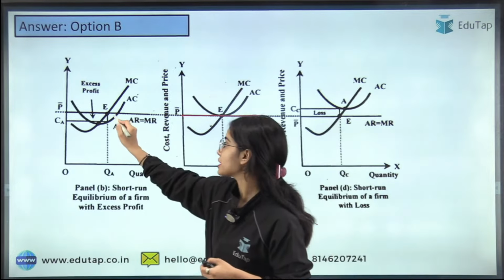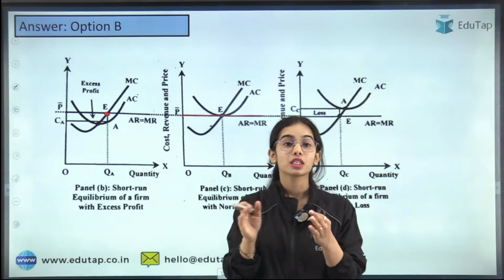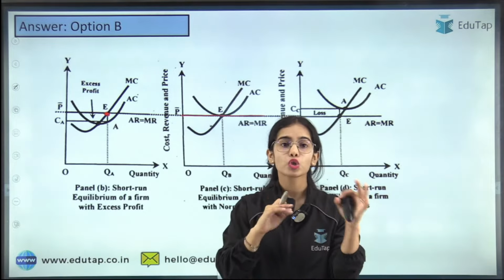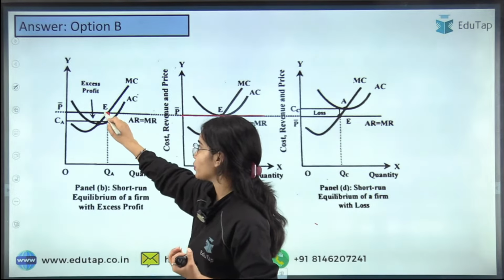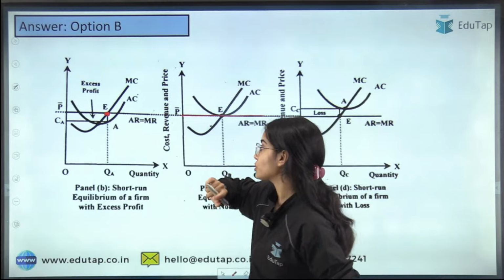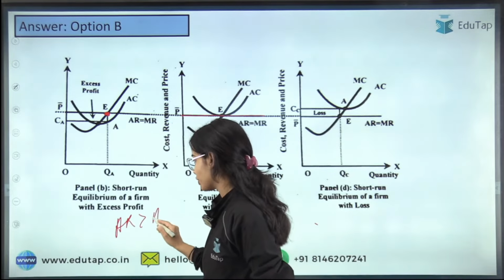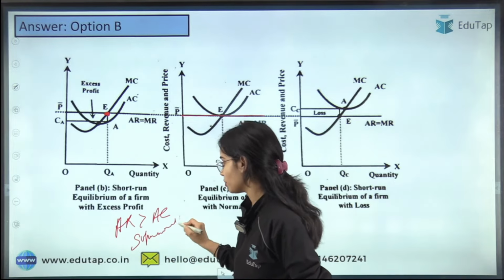Now at this equilibrium, can you tell me whether supernormal profits, normal profits, or losses are happening? How are you able to recognize that? Yes, at the E point you have to see that the average revenue is greater than the average cost. So here are the supernormal profits.